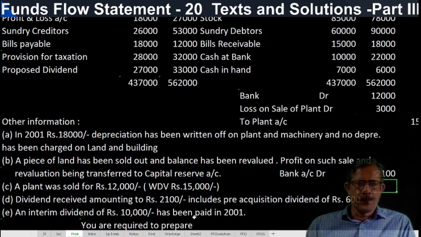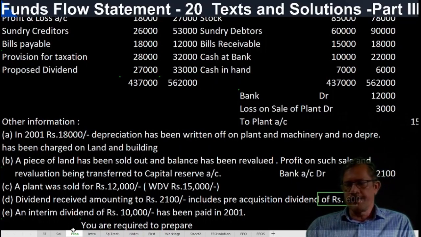But here 2,100 dividend has been received. Out of this, pre-acquisition dividend is 600. What is the treatment of pre-acquisition dividend? When dividends are received out of investments, a distinction should be made between capital and a revenue portion.